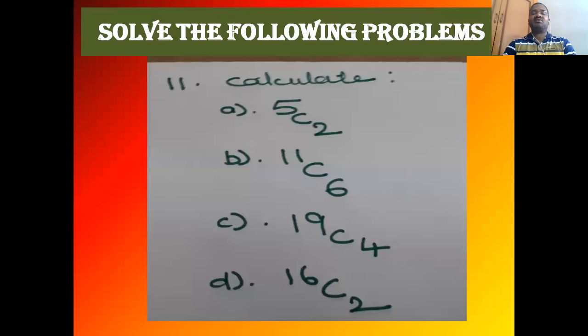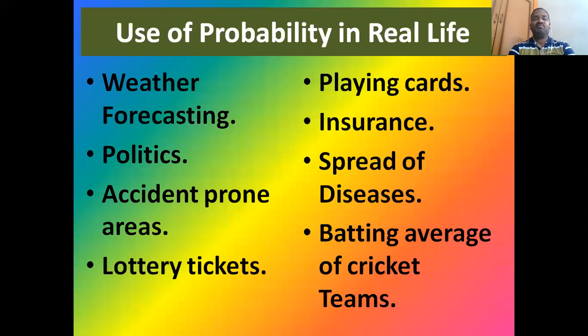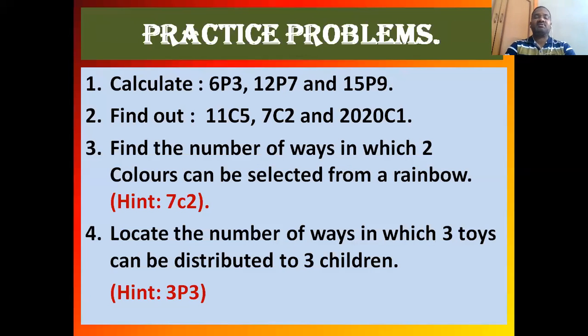For the same combination, I also got some exercise problems for you. Just look at the slide. Calculate 5C2, 11C6, 9C4, 16C2. If you solve these problems, you can check your understanding of the permutation and combination exercises. You may get thorough yourself on it. These are also a few other practice problems: calculate 6P3, 12P7 and 15P9, by applying the formula of nPr. nPr is equal to n factorial by (n minus r) factorial.